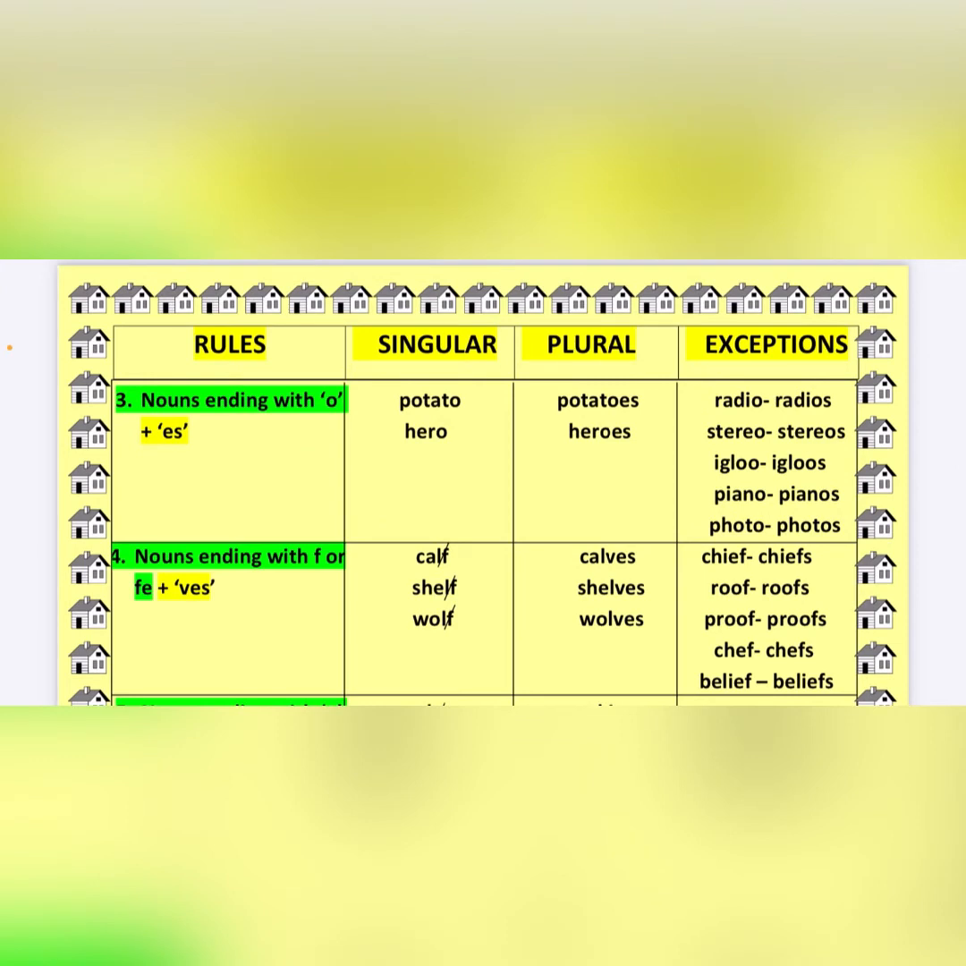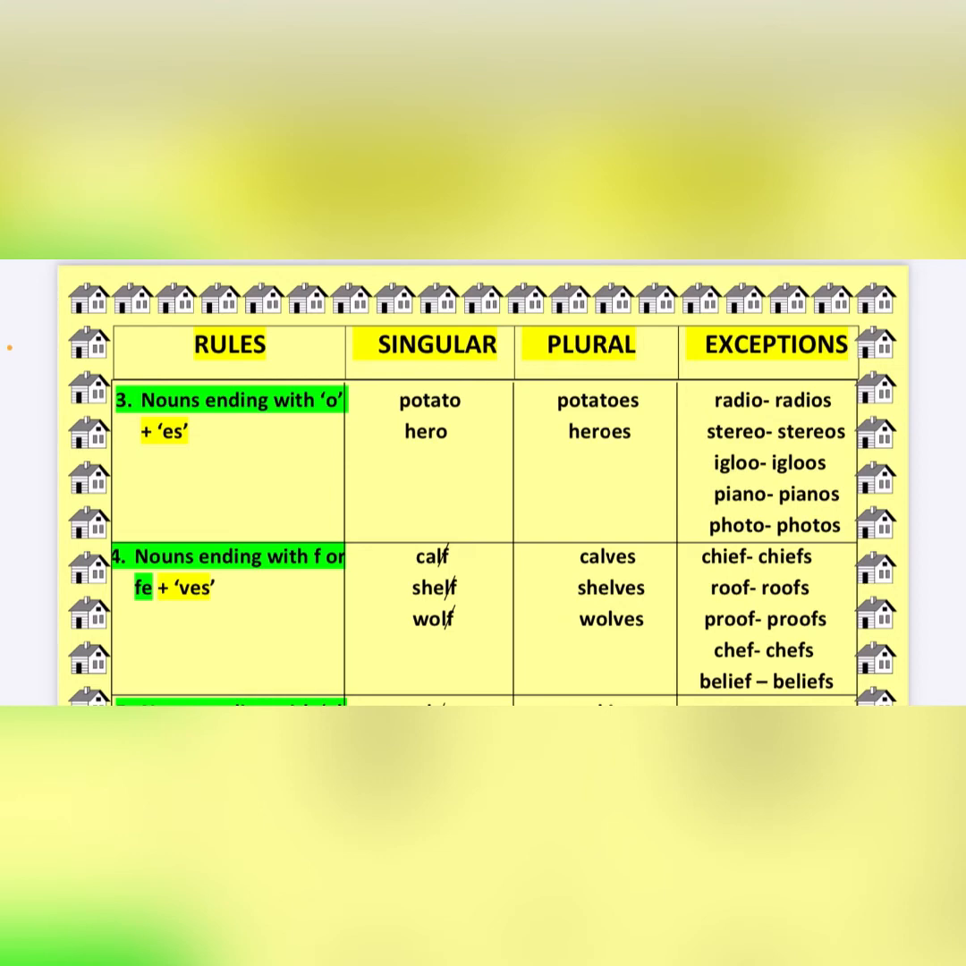Now the third rule says that the nouns ending with o, or the words which have o in the end, we have to add es to it. Potato, potatoes. Tomato, tomatoes. Volcano, volcanoes. Hero, heroes. Now students, there are some exceptions to this rule.